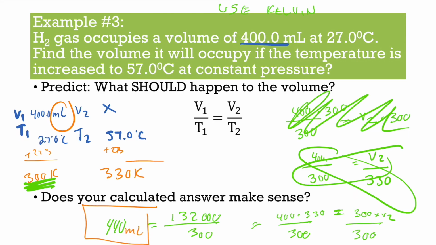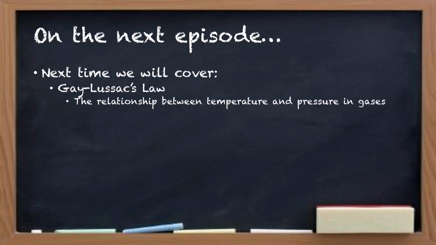So again, really the most important part right here is remember you're using Kelvin. Keep track of your numbers, and these questions aren't the most difficult of things, as long as you stay organized. So that's pretty much it for this. Next video, we're going to go over Gay-Lussac's law, and that's the relationship between temperature and pressure, so that last grouping of those 3 variables. So that being said, that is it. Have a wonderful day.